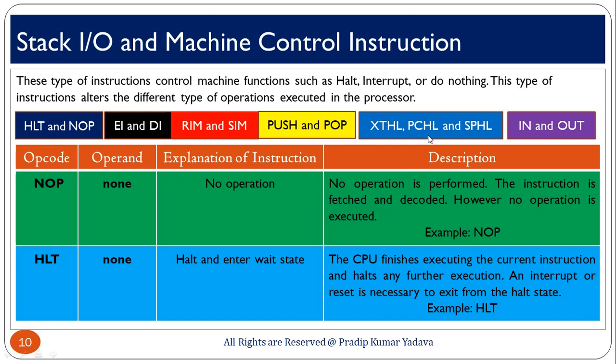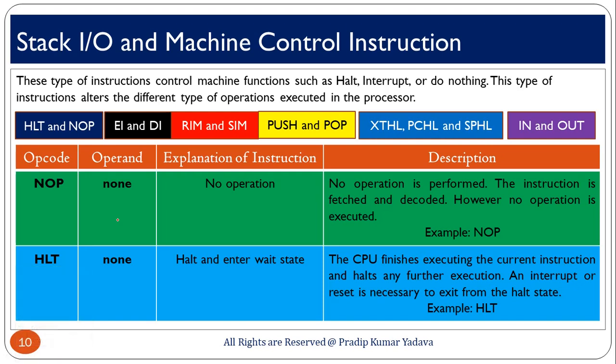Suppose you have written a program of 5 lines, and in the 6th line you have mentioned halt. If you write anything in the 7th line, that code is not going to be executed, because halt means your program has just ended, the counter will exit, and further instructions will not execute.